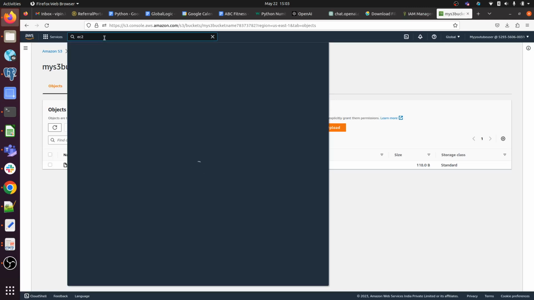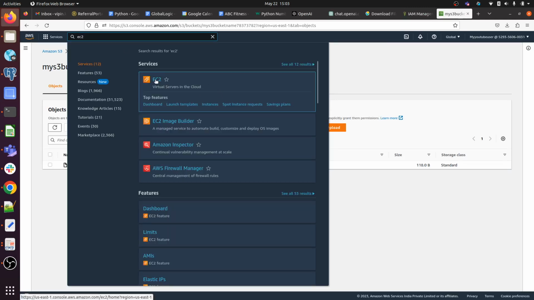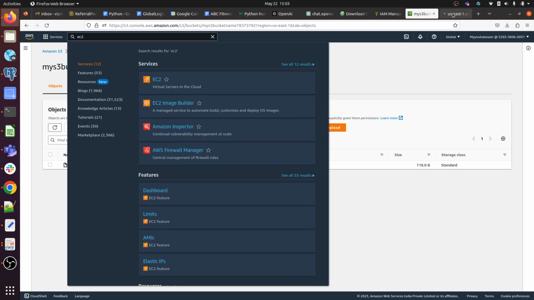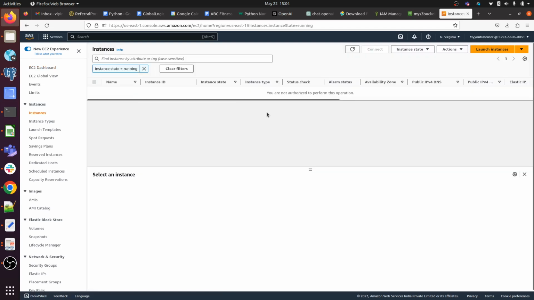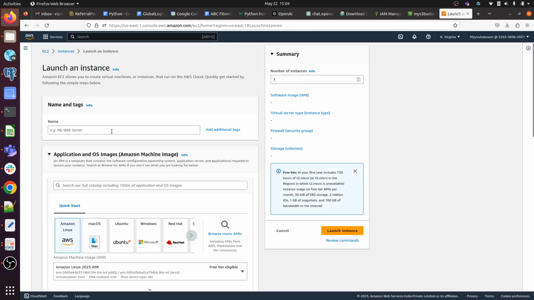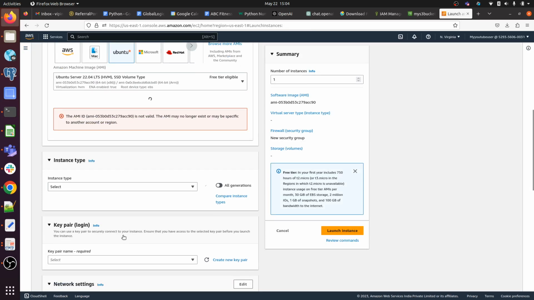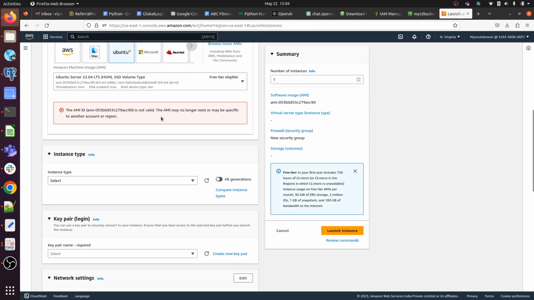So now let me show you. We are going to the EC2 console. Okay, so let's see whether we are able to create and launch any EC2 instance or not. Let me show. See, here we are getting an API error, because we don't have permission for EC2. Apart from S3, we cannot do anything. See, here you are not authorized to perform this operation. Okay, let me show you, I am trying to launch an EC2 instance. So what? The AMI ID is not valid.